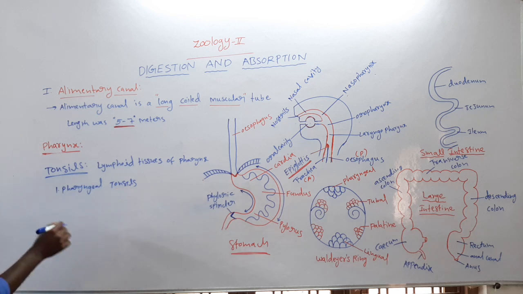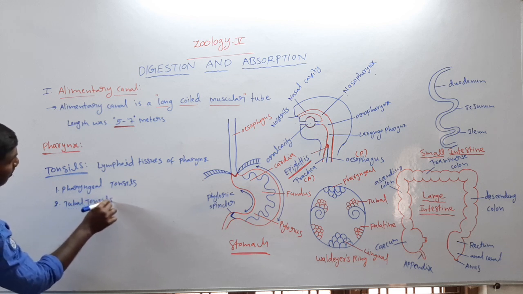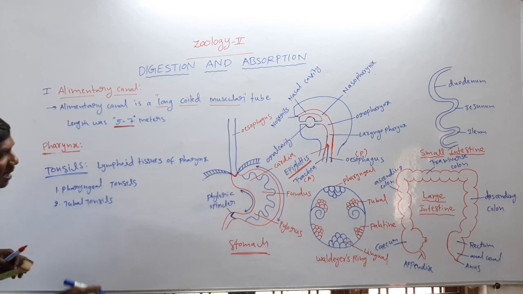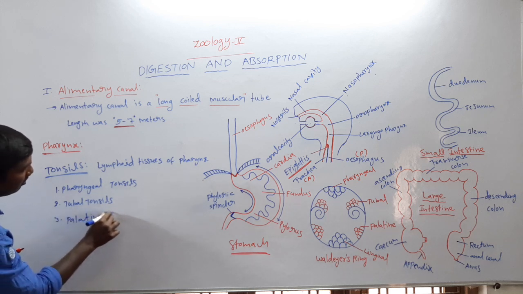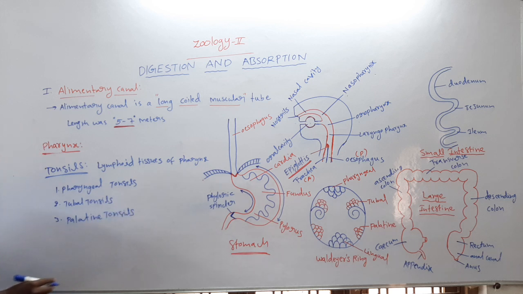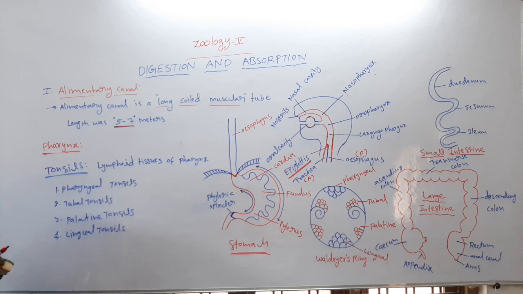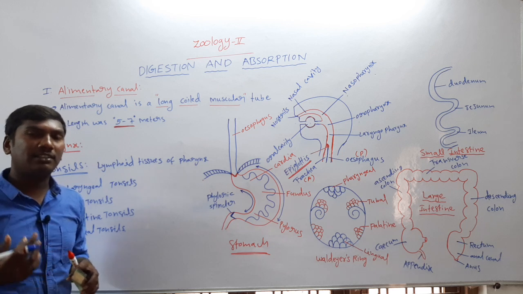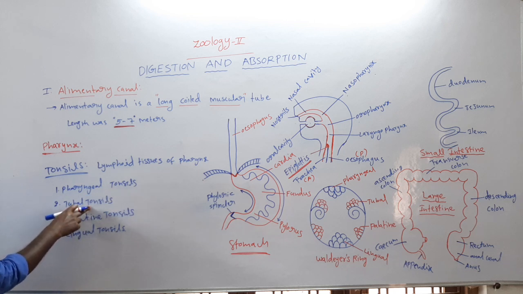Second one, tubal tonsils. Third one is the palatine tonsils. The fourth one is the lingual tonsils. So the tonsils are the lymphoid tissues of the pharynx: the pharyngeal tonsils, tubal tonsils, palatine tonsils and lingual tonsils.